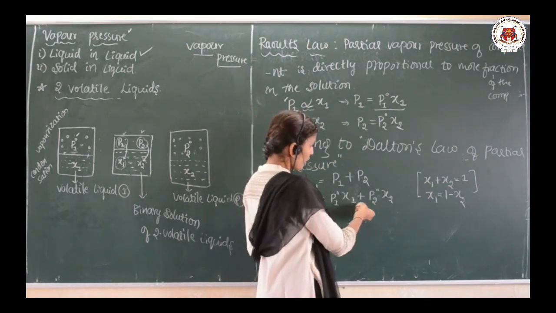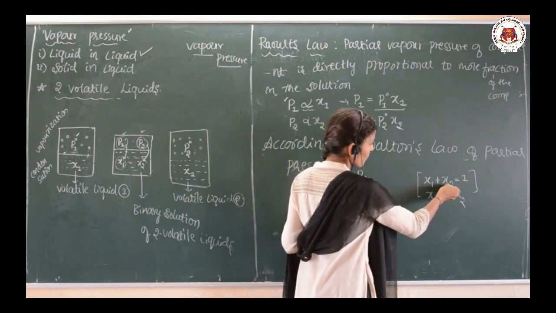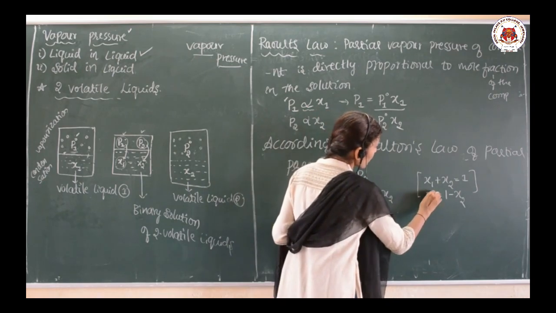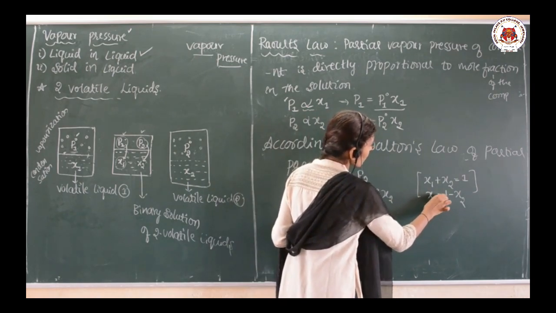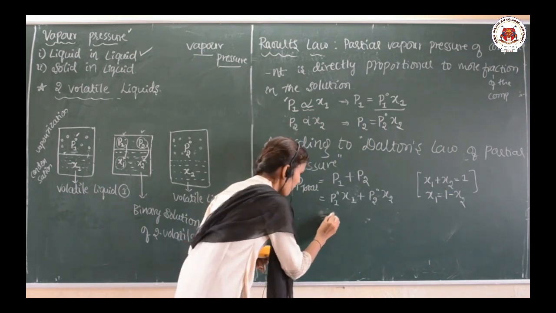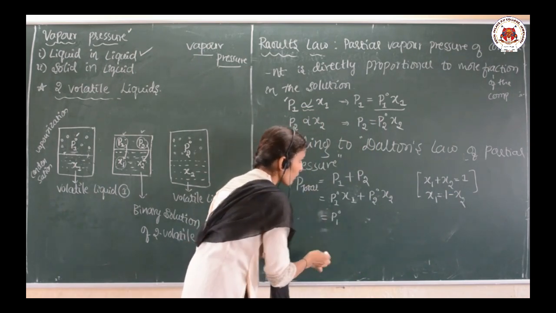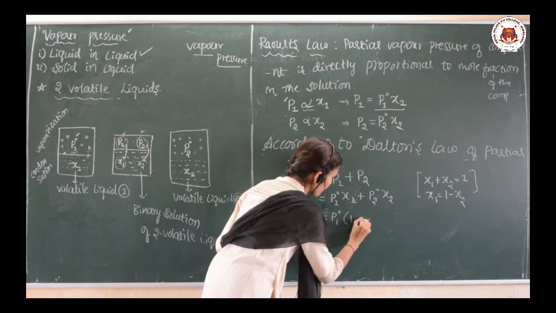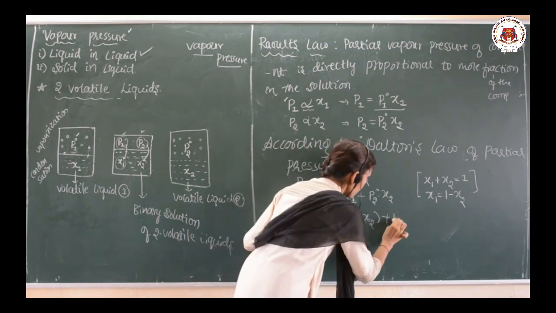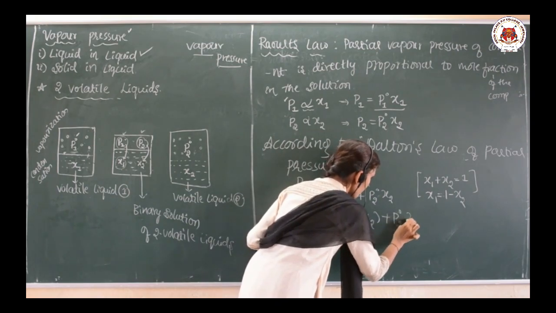Two components are there, so x1 plus x2 equals 1. Take the x1 term separately: x1 equals 1 minus x2, and substitute that here. P total equals P1 naught times (1 minus x2) plus P2 naught x2.